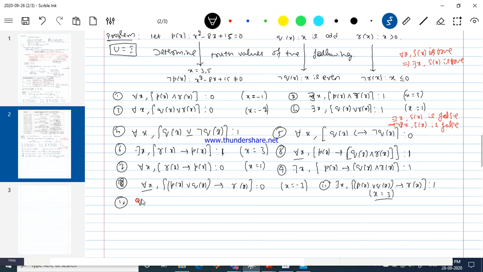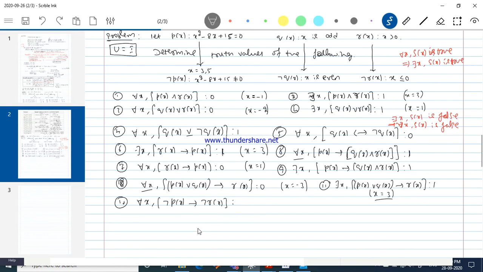Number 12. For all x, negation p of x implies negation r of x. What is the truth value of this?